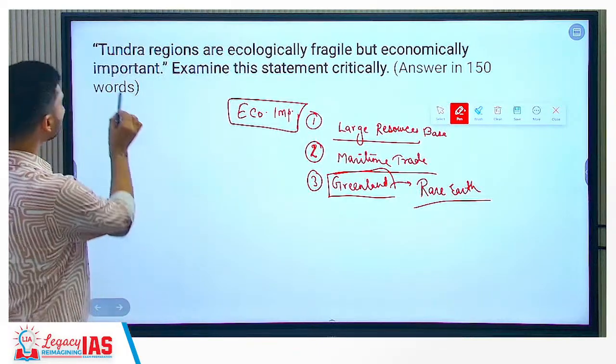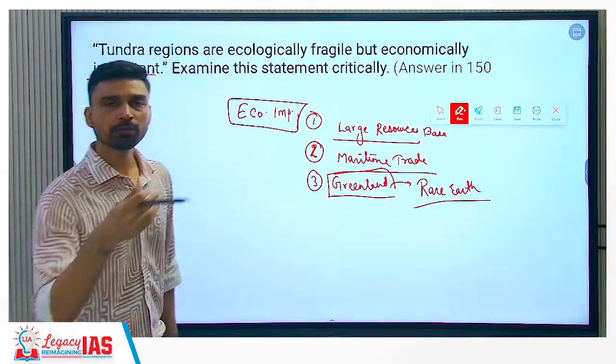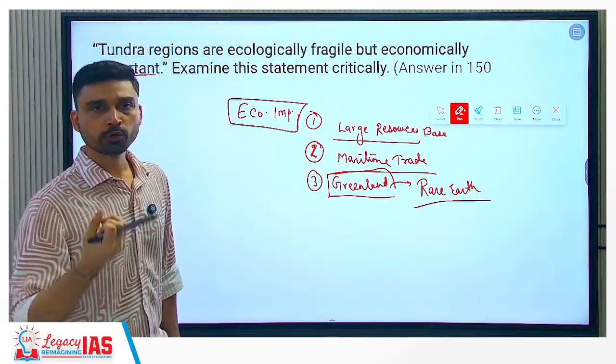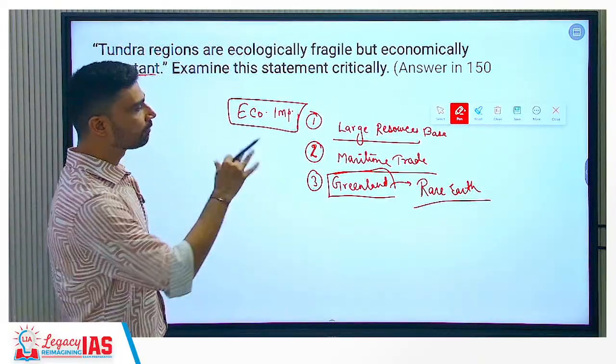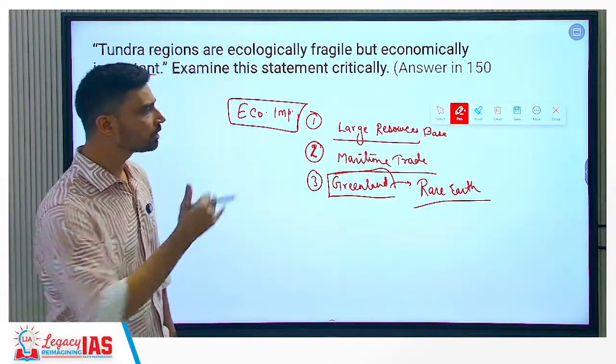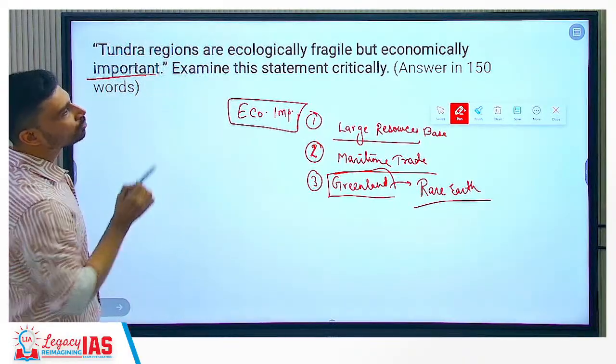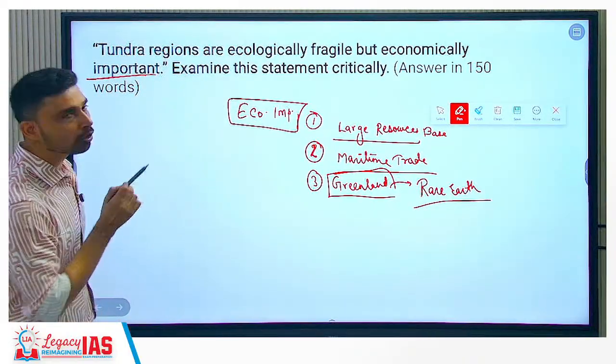So this is the way we can show it, from the maritime trade perspective, from the shipping perspective, developing new routes to reduce the distances between countries, from the perspective of rare earth minerals, from the perspective of traditional fossil fuels such as oil, coal and natural gas, etc. The tundra regions become economically important or significant as such.